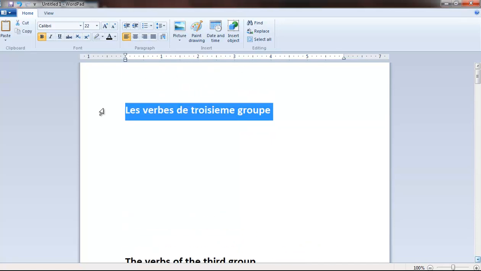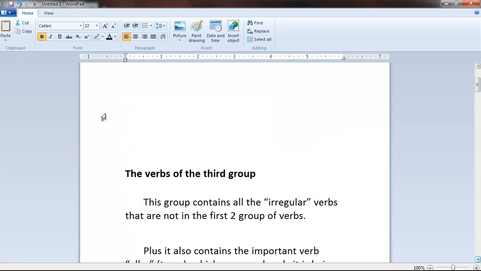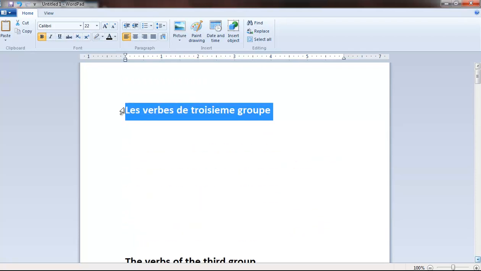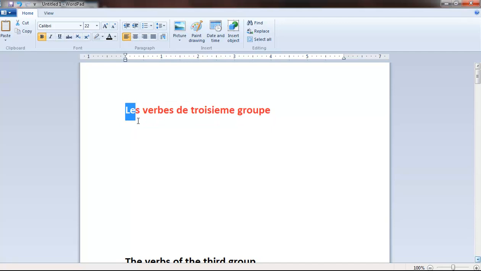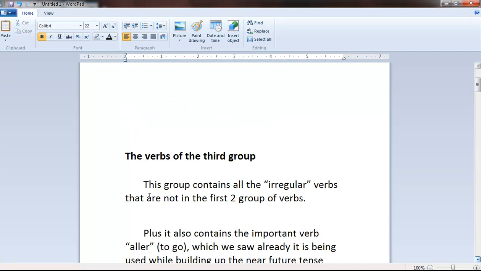Les verbes de troisième groupe. Verbs of the third group. Actually, the verbs, because it's definite article les. This group contains all the irregular verbs that are not in the first two groups of verbs.